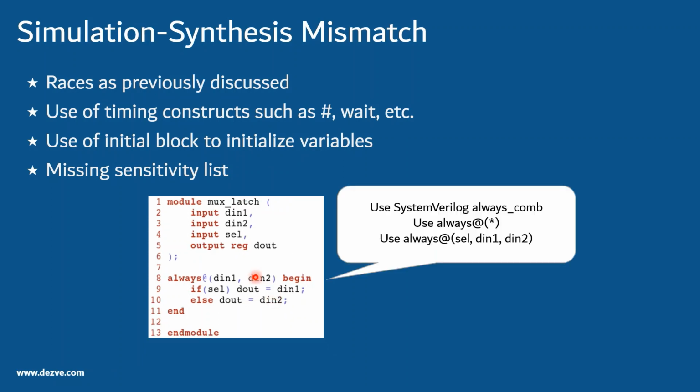So again, the recommendation here is, if you have SystemVerilog, use always_comb, or if you have Verilog, use always @(*). And if you're fancy, you can explicitly list the signals. But you can list them once, and then what if you are updating the code again and again and you miss something? So it's always better to use always @(*) if you're using Verilog.